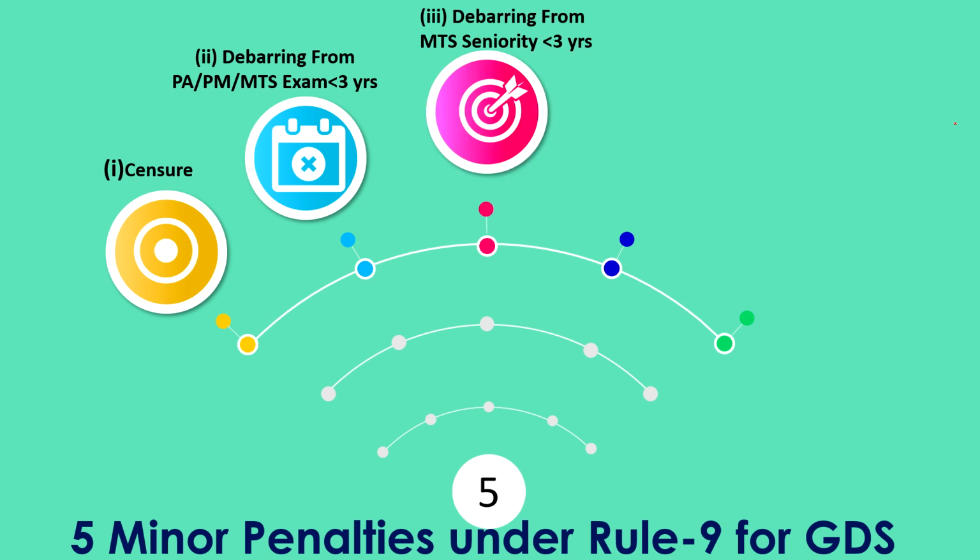Then the other minor penalty is debarring from MTS seniority-cum-fitness promotion for a period not exceeding 3 years. So the GDS can be debarred from getting promotion to MTS by virtue of seniority, not exceeding 3 years. 1 year or 2 years or 3 years they can give.